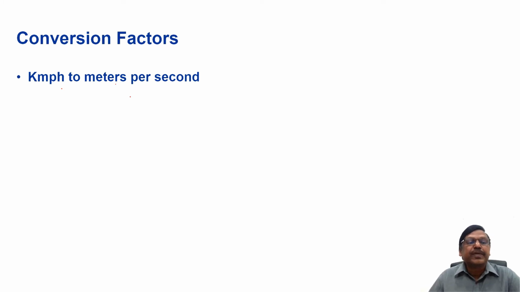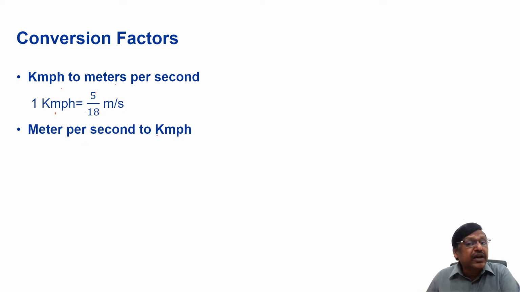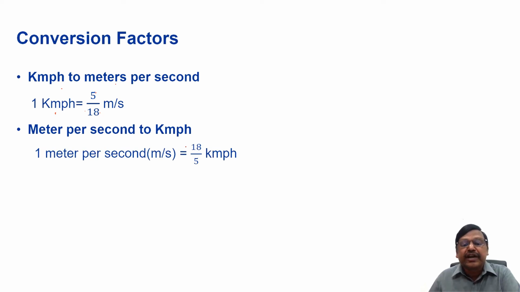Kilometers per hour to meters per second, we multiply with 5 by 18. 1 kilometer per hour equals 5 by 18 meters per second. So you have to multiply with 5 by 18. Meters per second to kilometers per hour, you have to multiply with 18 by 5, because 1 meter per second equals 18 by 5 kilometers per hour.